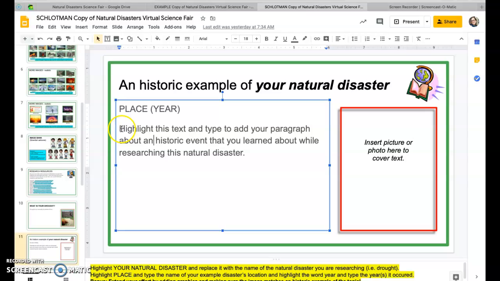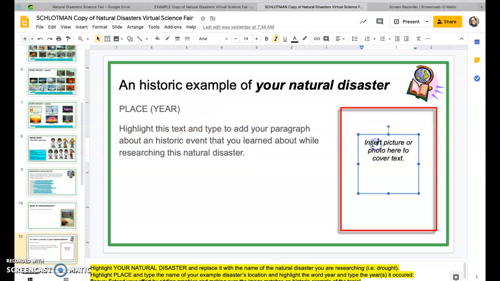Then when we were ready to type in the information, we just jotted down some notes. You can jot down notes on paper. You can jot down notes in a doc. It's up to you how you jot down notes. We had some notes, and then we turned those notes into good paragraphs. They're small paragraphs, but they're good paragraphs. We highlighted this text and added our own information in our own words.